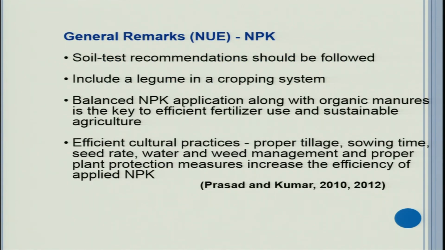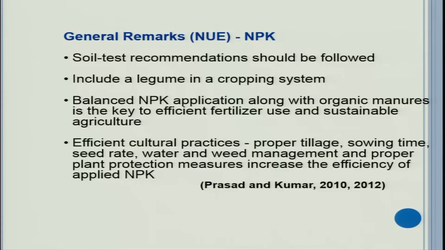Now some general remarks about the NPK fertilizers. Soil test recommendations should be followed. Wherever possible, soil should be tested for nutrients, and according to the recommendations, the nutrients should be supplied. Include a legume in a cropping system. Legumes have a very important role in improving the physical, chemical and biological properties of soil.